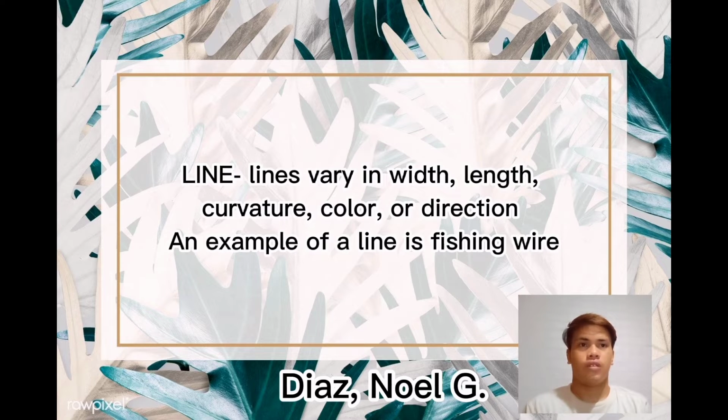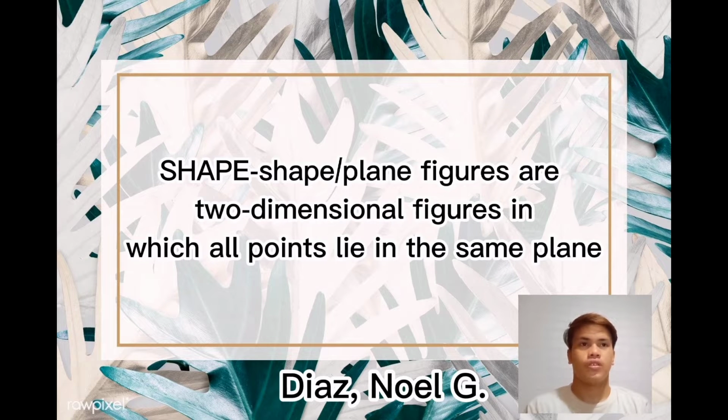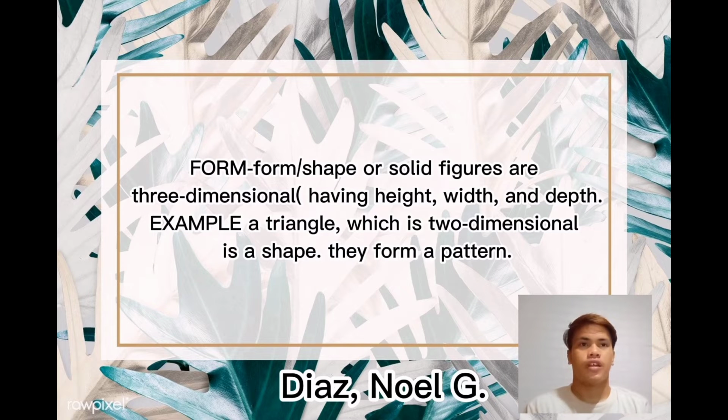Line. Lines vary in width, length, curvature, color, or direction. An example of line is fishing wire. Shape. Shape or plane figures are two-dimensional figures in which all points lie in the same plane. Form. Form or solid figures are three-dimensional, having height, width, and depth. An example of form is a triangle, which is two-dimensional, so it is a shape.